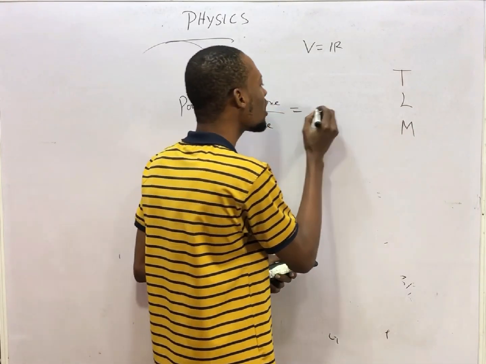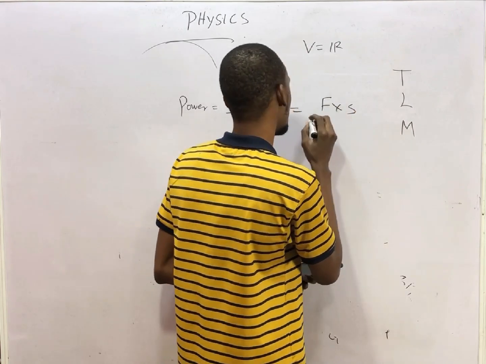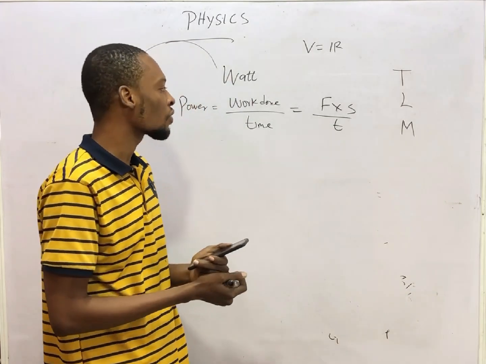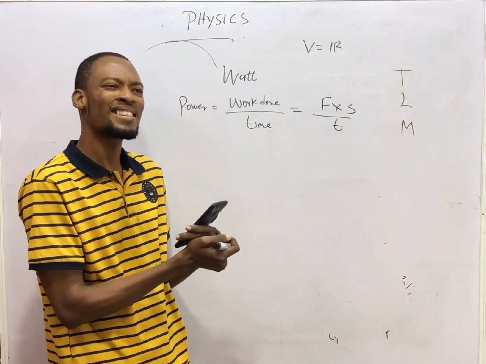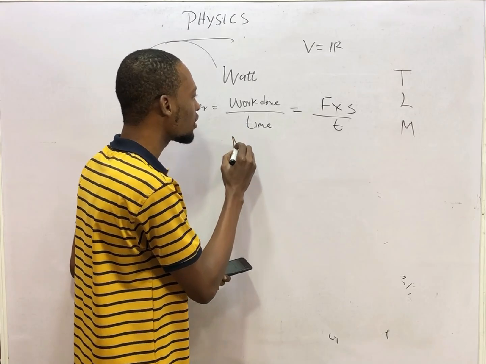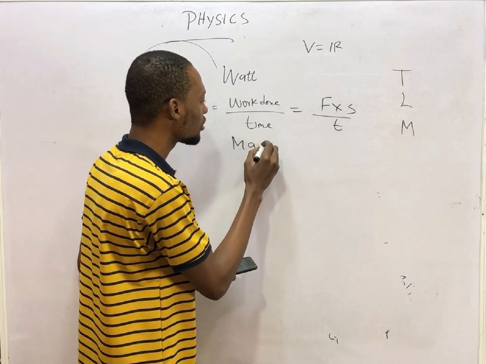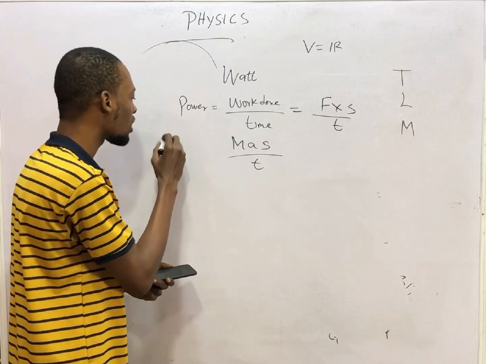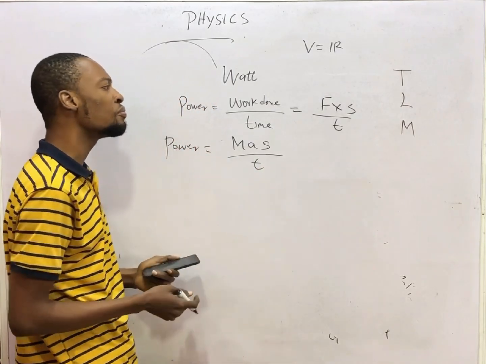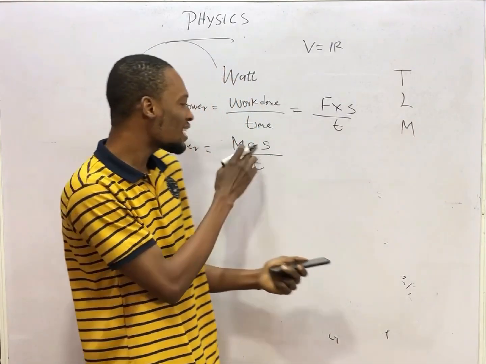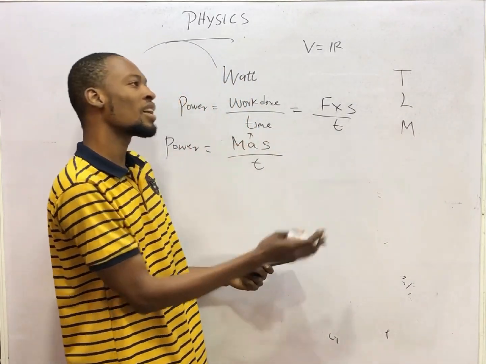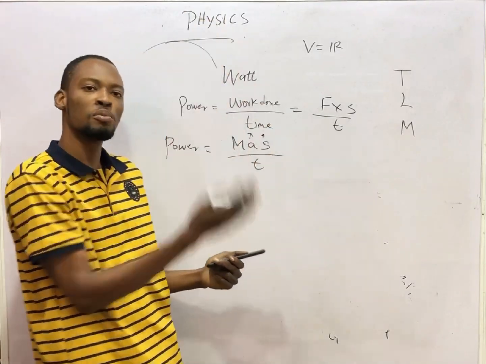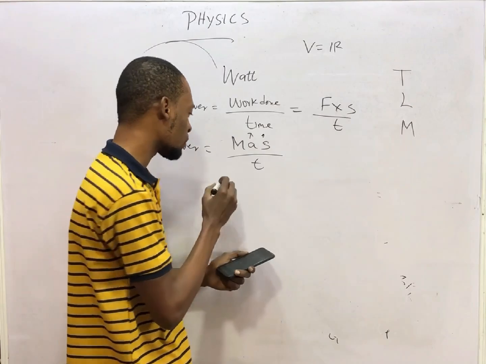What is work done? Work done is simply force times distance, which means power is force times distance over time. What is force? Force is mass times acceleration. So force is simply ma, then times s, mas over t. This is power. Power can also be mgh over t, where g equals a when you are doing a vertical motion and distance is equal to height for vertical motion or motion under gravity.